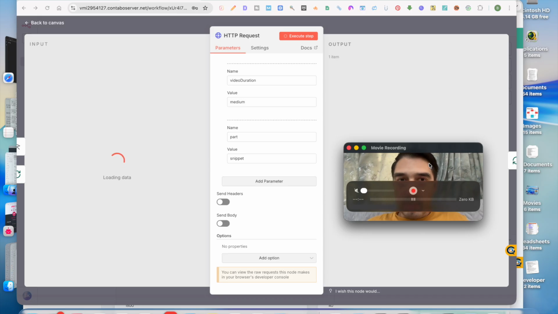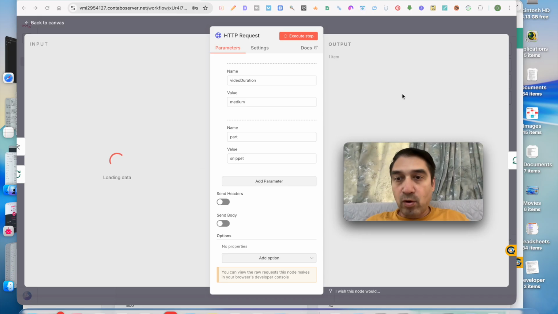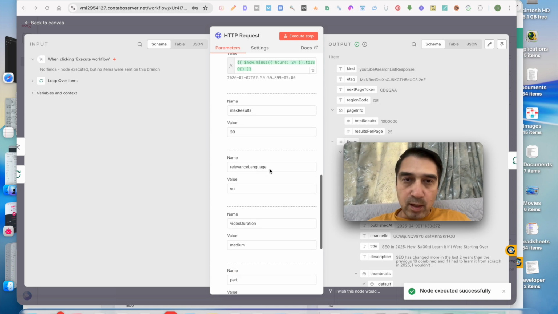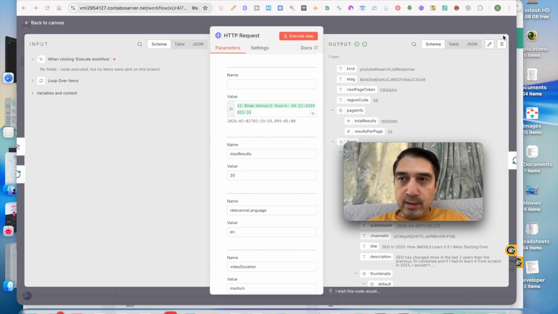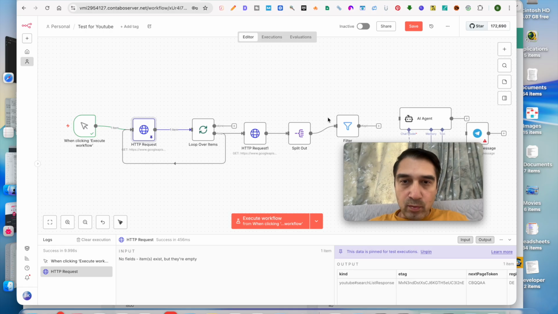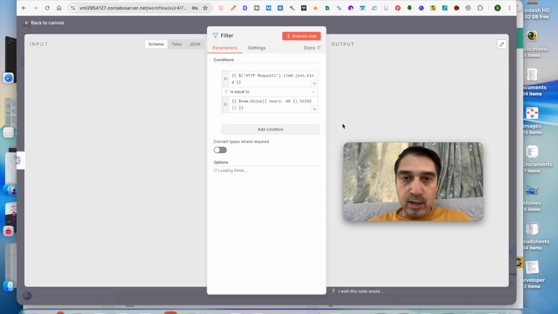So now we can go back to the filter stage, or go forward over to the filter stage, where we were supposed to filter out the comments. Everything else is exactly the same. Nothing else has changed. Go ahead and pin this, and we will go back to the filter over here. So we wanted to filter the comments. So we have the latest comments that were published within the last 24 hours.